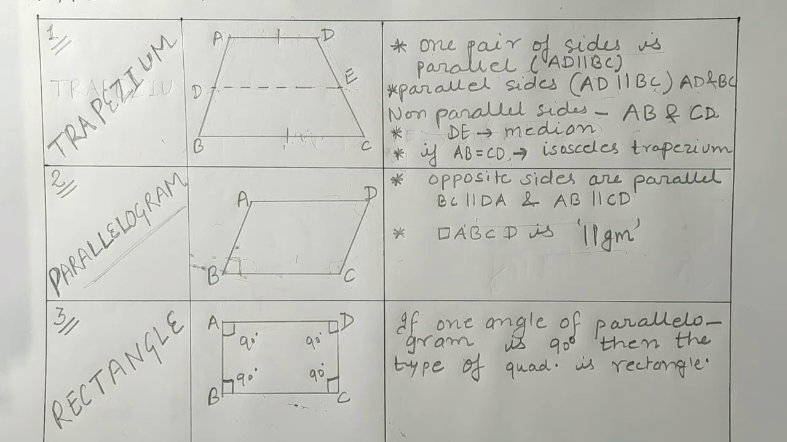If in a parallelogram one angle is 90 degrees, then that type of parallelogram will be known as a rectangle.